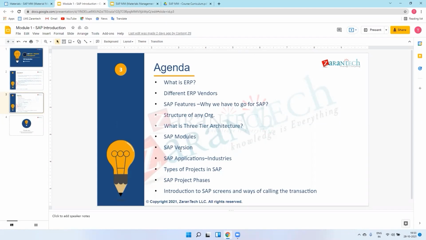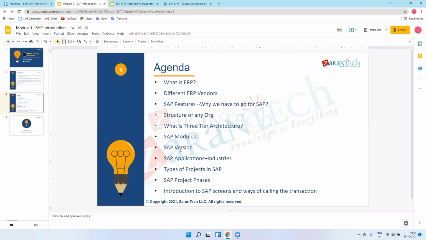So when you say R3, does it have all the modules in it? Yes, in R1 there is only the FI module. Then in R2 they basically came with supply chain and logistics and HR, means MM and SD and HR. So in R2 they introduced those. There is only the FI module in R1, the financial accounting module. So one by one they introduced their modules.